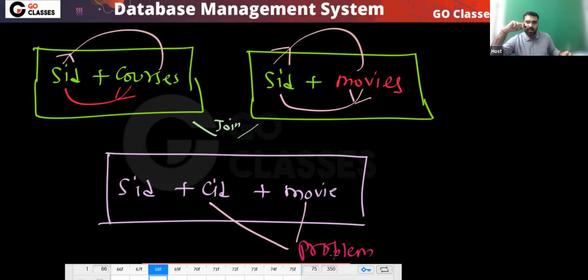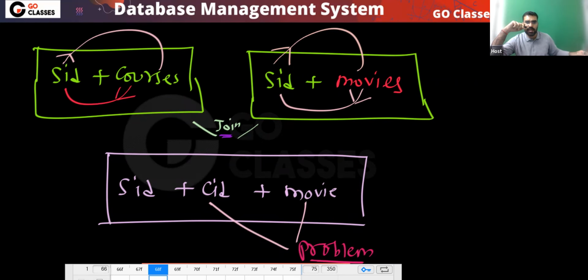What will happen? For every movie, all the courses will repeat. Because of course one, all the movies will repeat. Actually, they don't care about each other. If course and movies are in separate tables, they don't create any problem. But if you join them in a single table, then they are creating a problem.